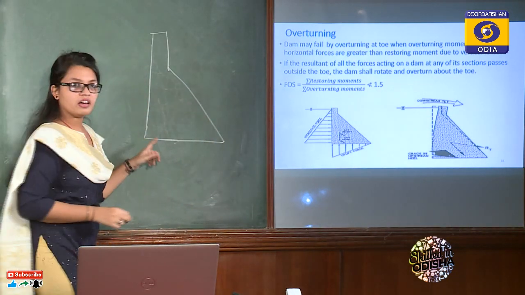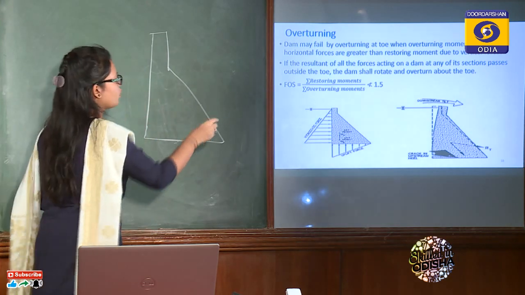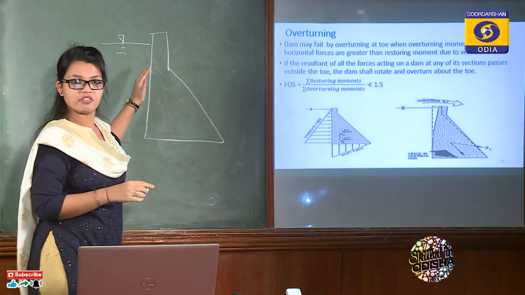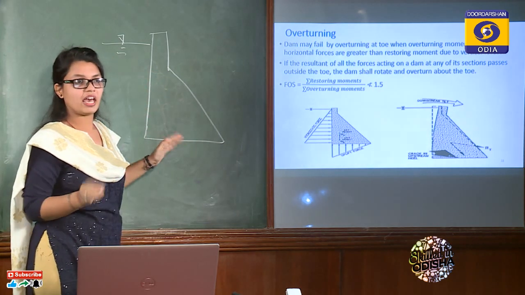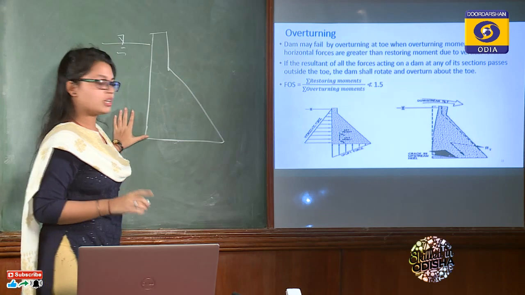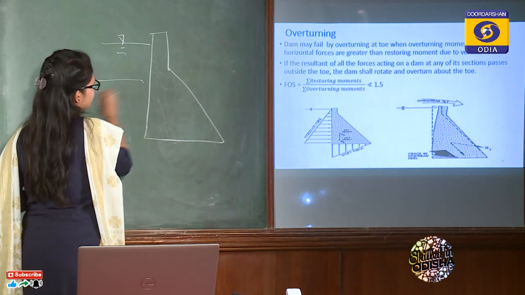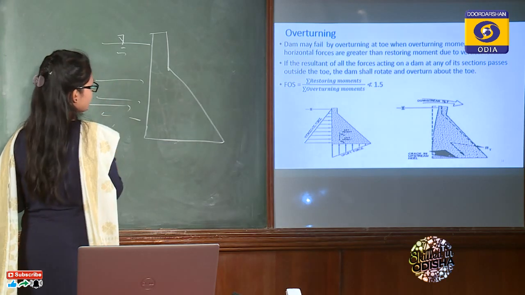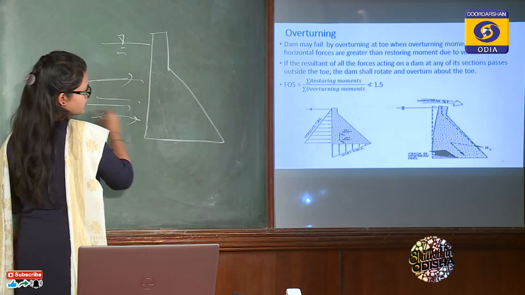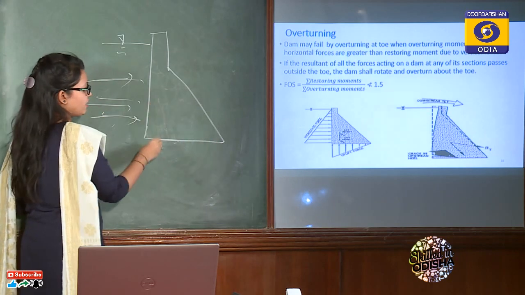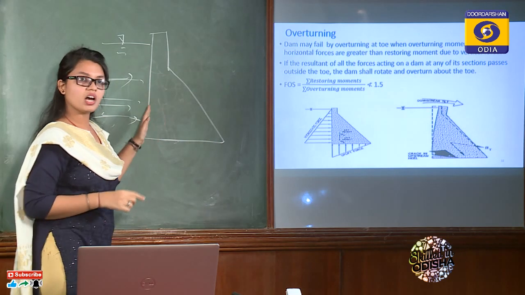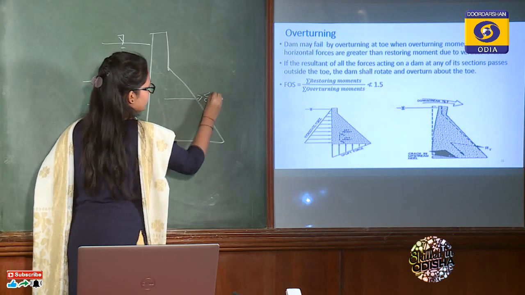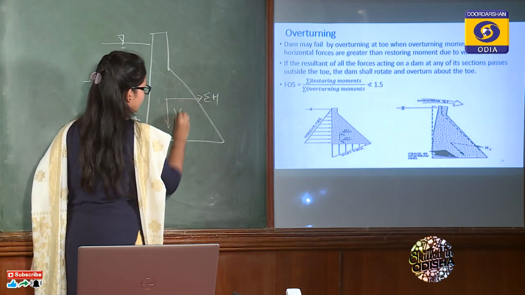So this is the cross section of a gravity dam. During reservoir full condition, we take the case where the reservoir is full. There are other cases also, like the empty case, but I will talk about only this reservoir full case. So what happens? All the horizontal forces are acting towards the toe. Silt pressure, earthquake pressure, all are acting towards the downstream side, and vertical forces are also acting. So we resolve all the forces into 2 components, that is total horizontal force and total vertical force.